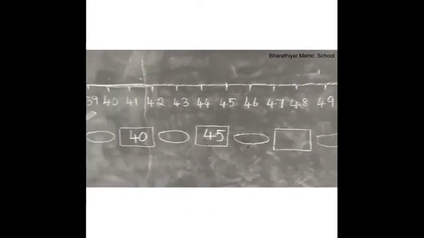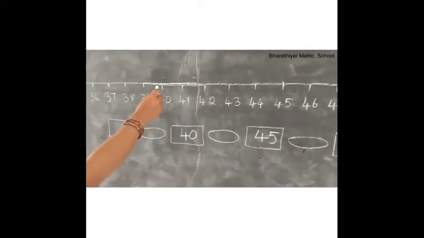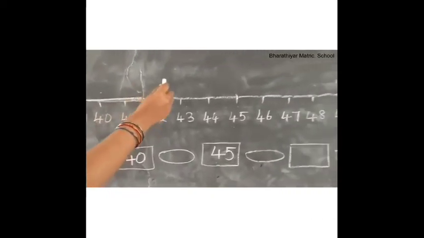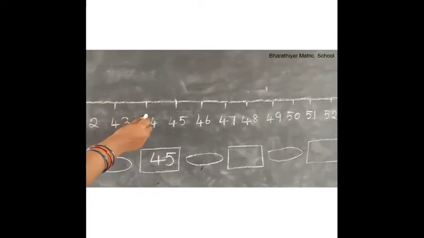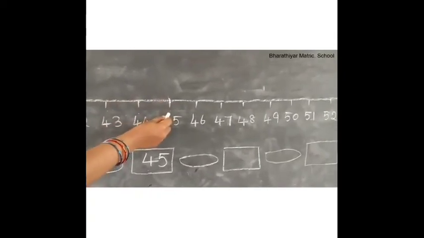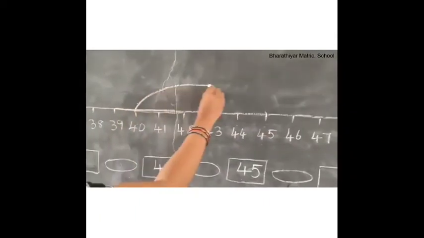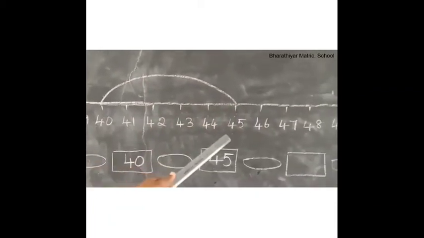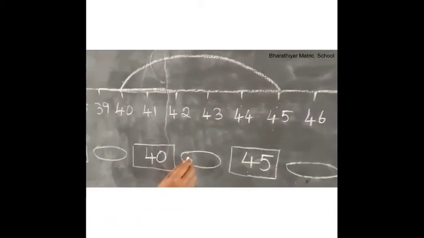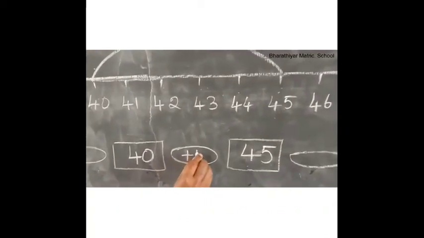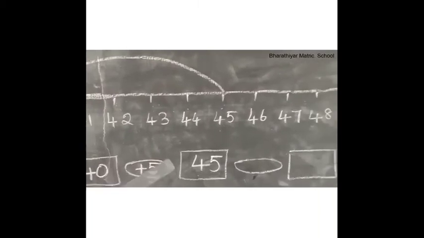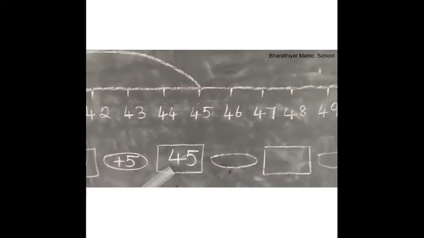Look at the number line. 1, 2, 3, 4, 5. Yes, we have to add 5 to 40 to get the answer 45. So write plus 5 here. 40 plus 5 is equal to 45.